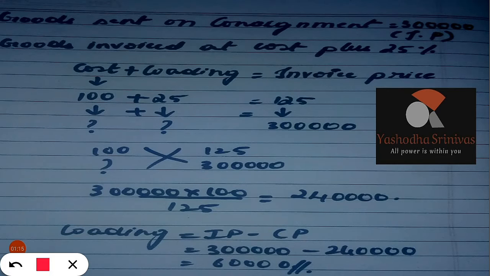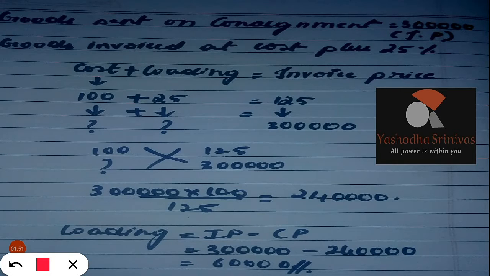Always assume, whenever they say cost plus 25, that cost is 100. Upon that, the loading is 25, and then you will get the invoice price, that is 125. Always keep this in mind. Whenever they say cost plus 25, assume cost would be 100, loading will be 25, and the total is 100 plus 25 equals 125.